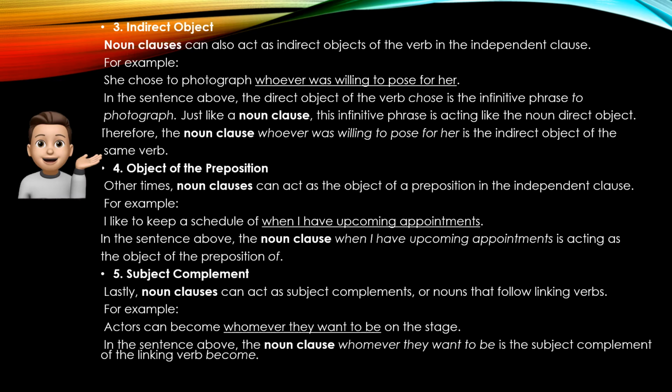For number 5, subject complement. Lastly, a noun clause can act as a subject complement, or a noun that follows a linking verb. For example, actors can become whomever they want to be on the stage. In the sentence above, the noun clause whomever they want to be is the subject complement of the linking verb become.